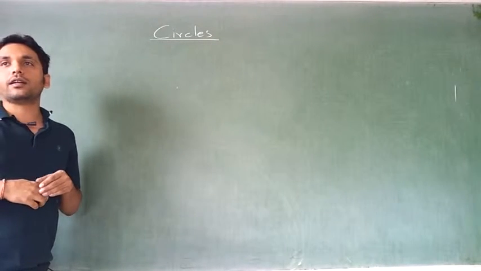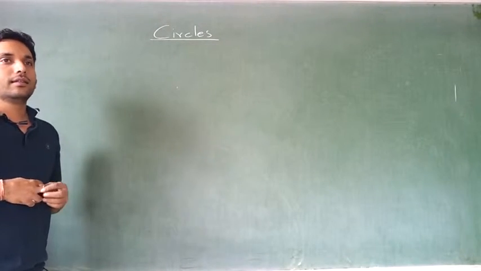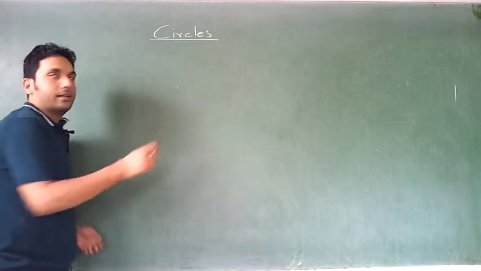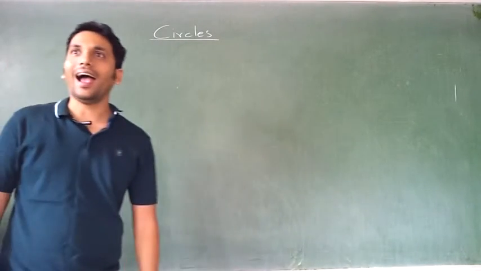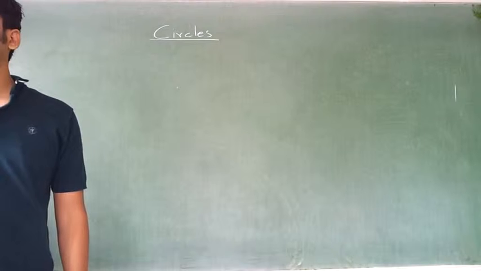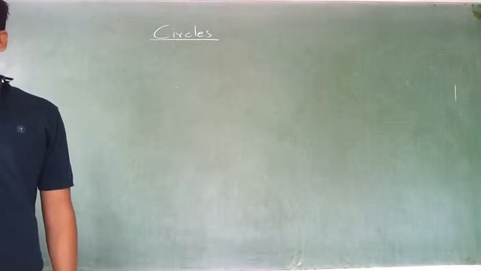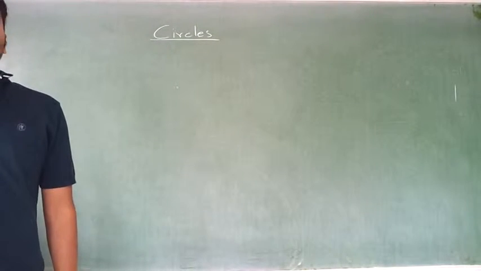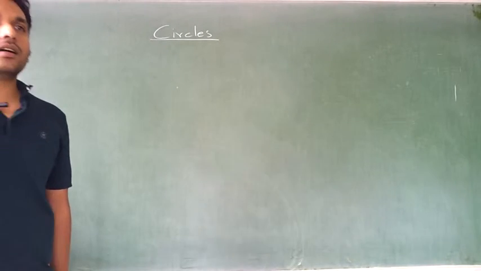What do you mean by circle? A circle is a locus of points equidistant from one point. Locus of a point which is equidistant from a point. Very good. Okay, that is a circle.